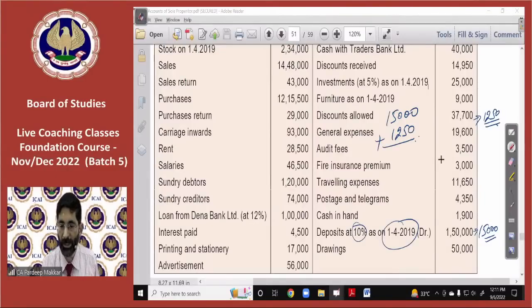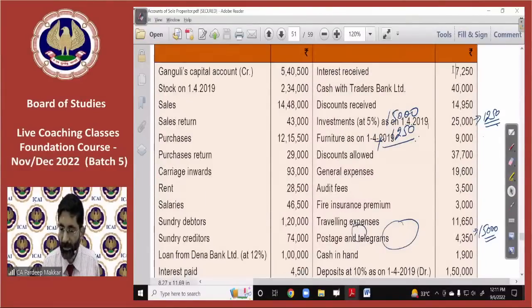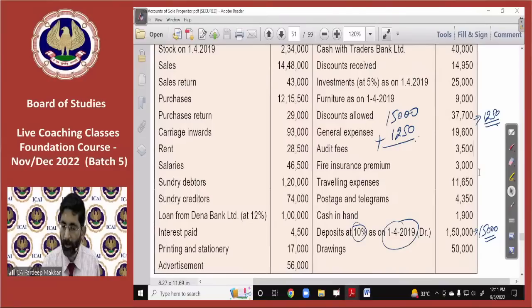He says till date we have received only 7,250. This is given in the question. But how much should be received? We have to receive 16,250.